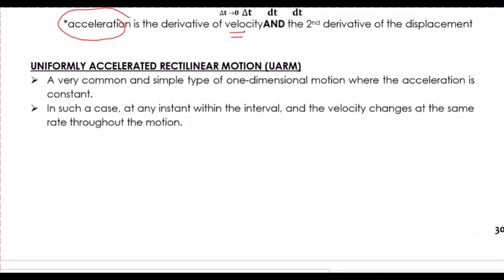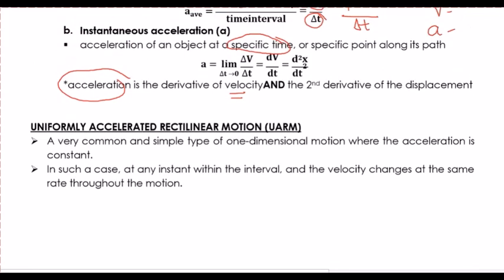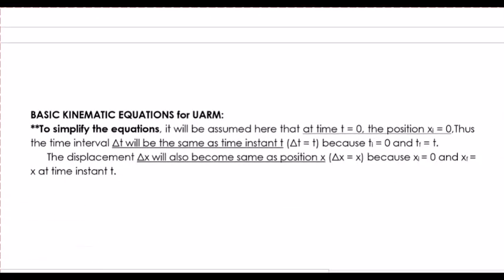So now, we will have uniformly accelerated rectilinear motion. So, ang tawag sa niyo yung shortcut is UARM. A very common and simple type of one-dimensional motion wherein ang atong acceleration is constant. In such case, at any instant within an interval, ang atong velocity will change at the same rate throughout the motion. So silingon diri uniform, wala siya ga change, uniform lang katama nga aton nga acceleration.